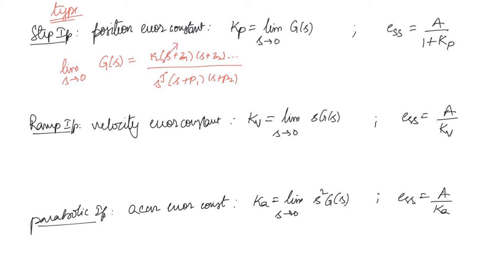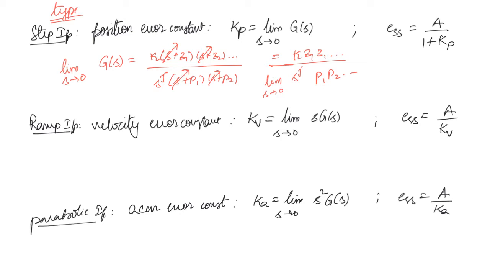All these s terms will simply become 0. So you will be left with some K into z1 z2 divided by s to the power j, p1 p2 and so on. Here the limit is still to be found out. So this will be the final expression.